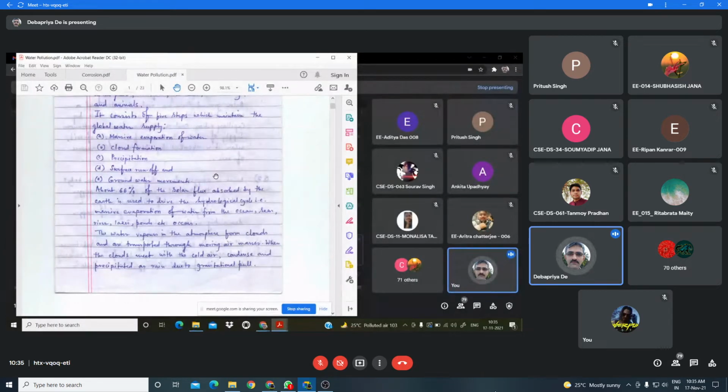When the solar radiation is coming to the Earth's surface, the temperature of the incoming radiation is more, so the wavelength will be less. Now that radiation is absorbed by the Earth's surface, and when it is reflected back, the temperature of the reflected radiation is less, so it is shifted to longer wavelength, and that is the main reason for the greenhouse effect.